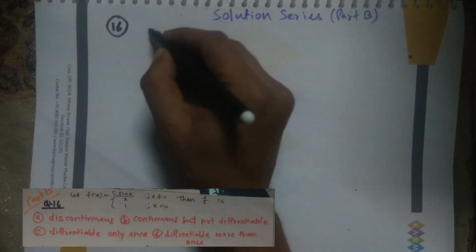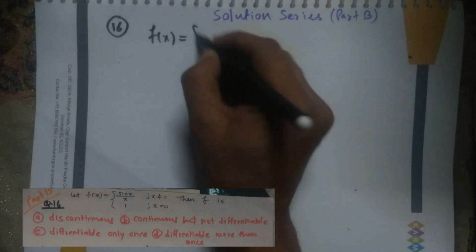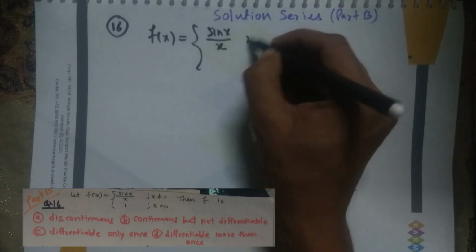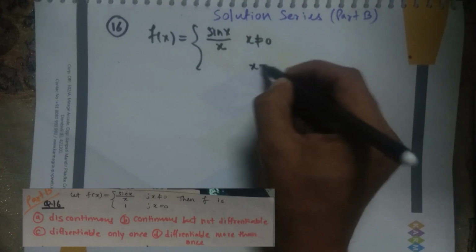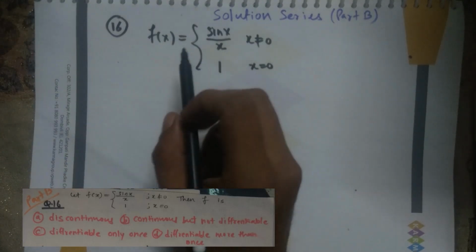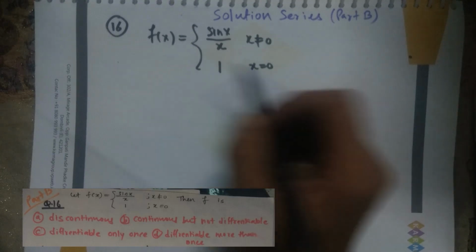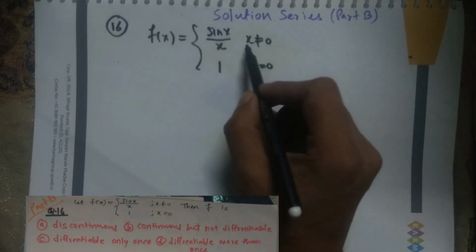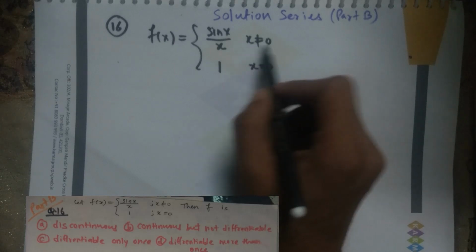What does it say? We have a given function f of x which is defined this way: sin x upon x whenever x is non-zero, and if x is 0, the function takes the value 1. Means f(x) is a bivalued function. If you look at the options carefully, you will see that they are asking about the continuity and differentiability of this function f of x.